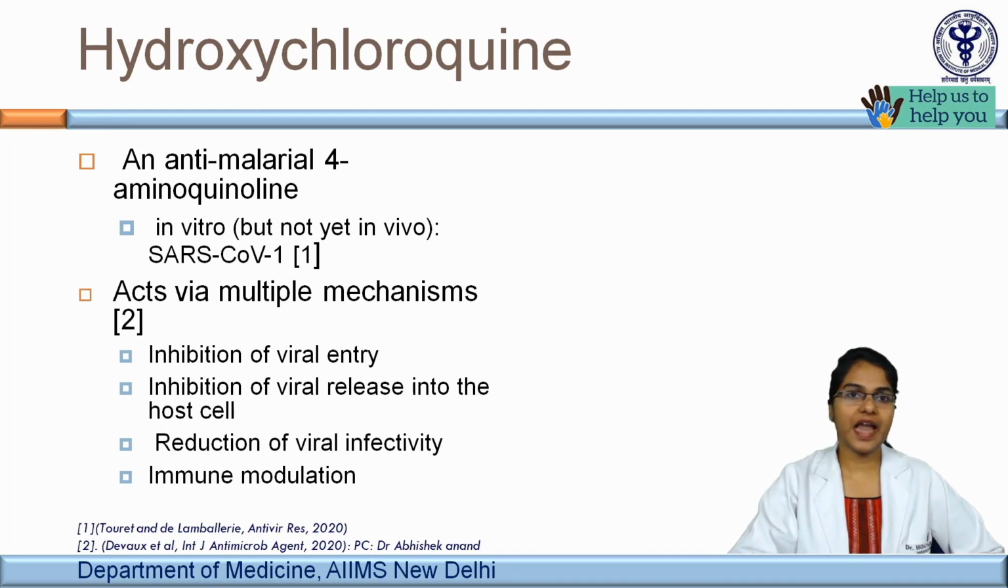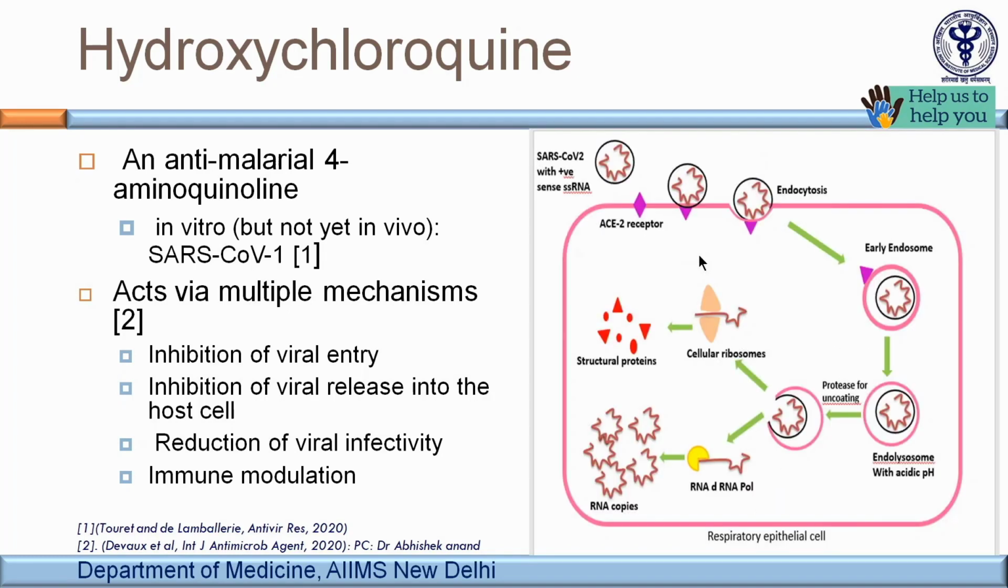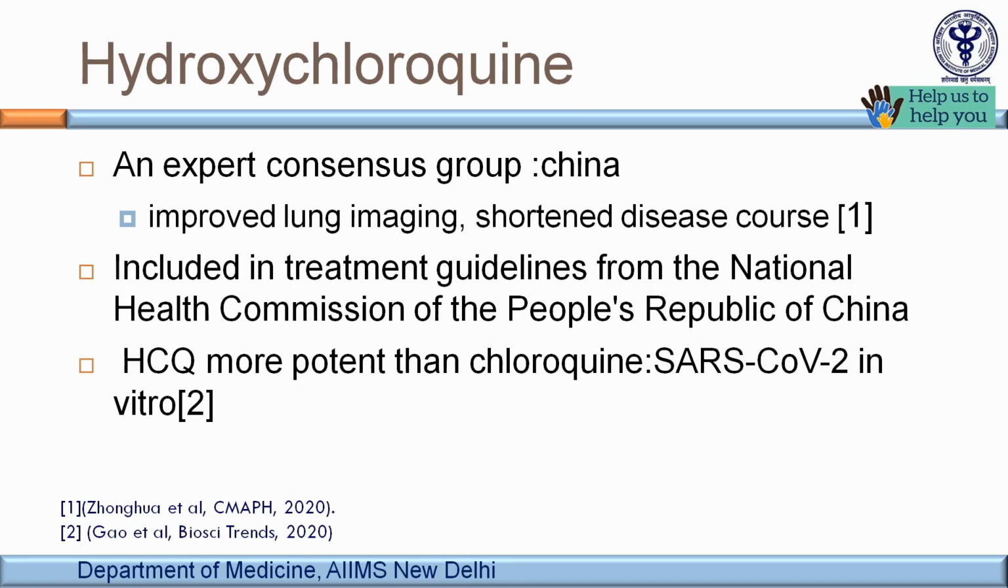As we all know, it is an anti-malarial 4-aminoquinoline which has been shown to have in vitro but not yet in vivo action against SARS-CoV-1 and SARS-CoV-2 virus. It is thought to act via multiple mechanisms of action. It inhibits the entry of virus into the cell by inhibiting glycosylation of the host receptors and proteolytic processing. It also inhibits acidification of the endolysosome, thereby reducing viral infectivity. It also has immunomodulatory action by inhibiting the release of cytokines, autophagy, and lysosomal activity within the cells.